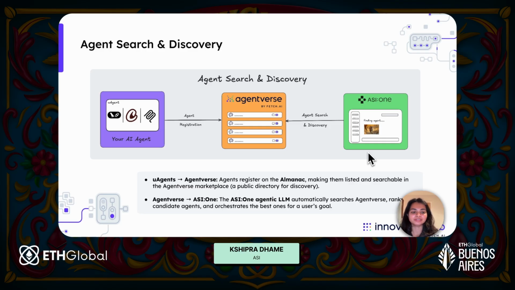So now what happens is, usually the LLM would be limited with its own knowledge base or the tools that it has at its disposal. But with the ability to go and search on Agentverse, it can pretty much do a lot of diverse tasks. It could do something as complex as analyzing an image for a broken bone or checking if someone has cancer and so on. So that's the real beauty of ASI 1.